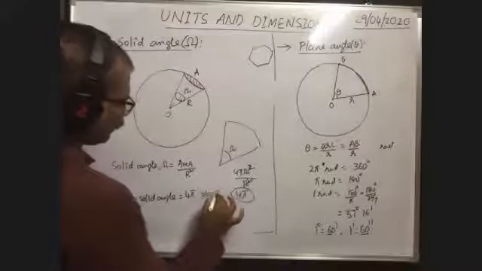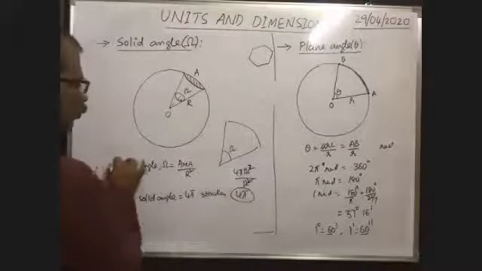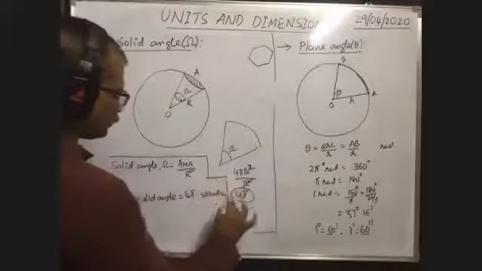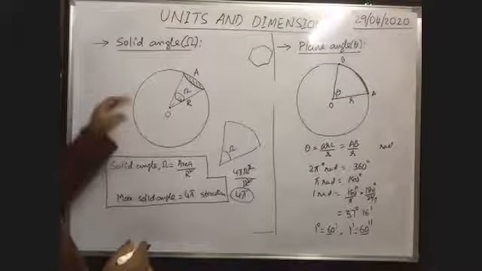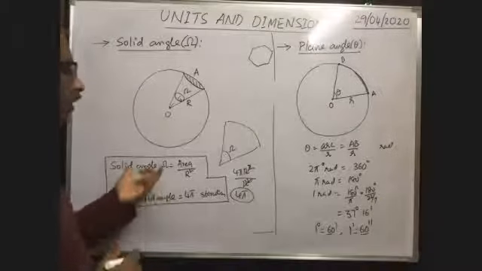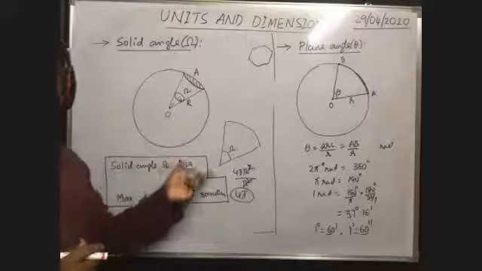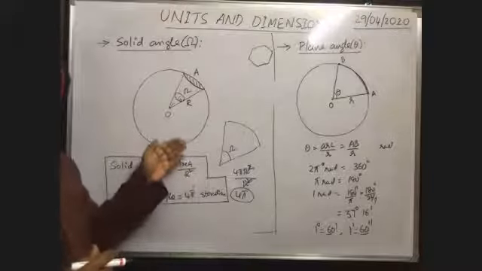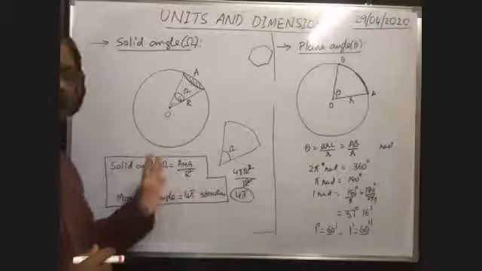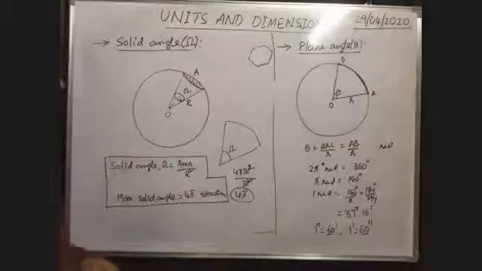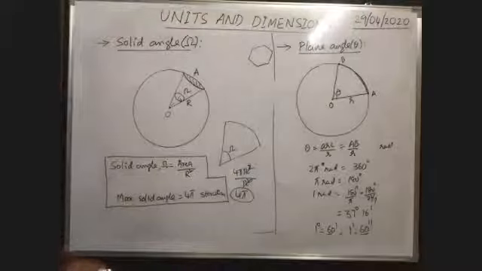These two formulas are very, very important. Of course, they are not asking directly, but when solid angle is mentioned you must immediately get the idea. Solid angle is equal to area divided by the square of the distance of that area from the center, and maximum solid angle is equal to 4 pi steradian.